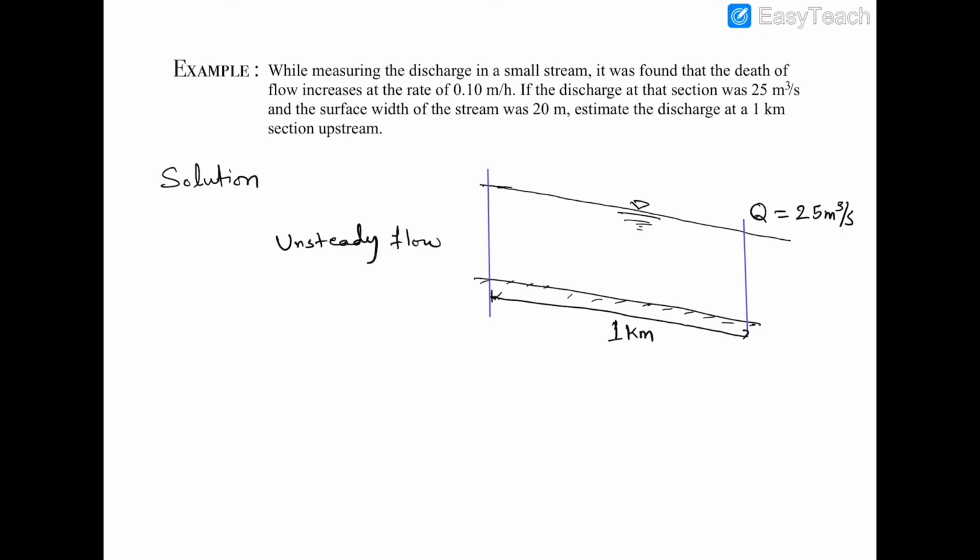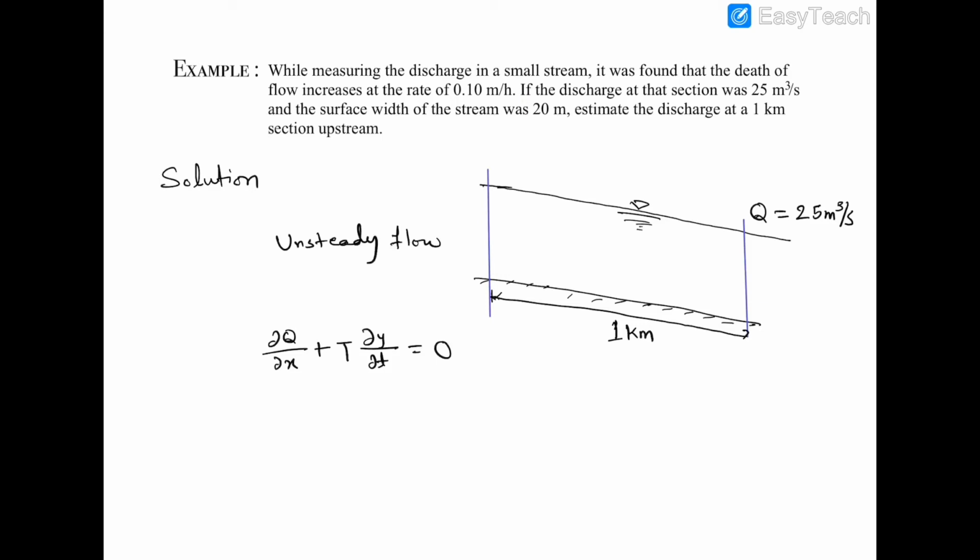And that equation is ∂Q/∂x + T ∂y/∂t = 0. Here T is the top width of the channel which is given here. The surface width of the stream was 20 meter.